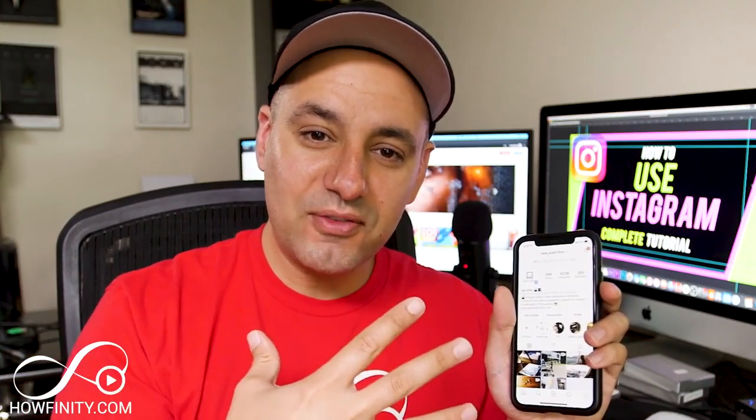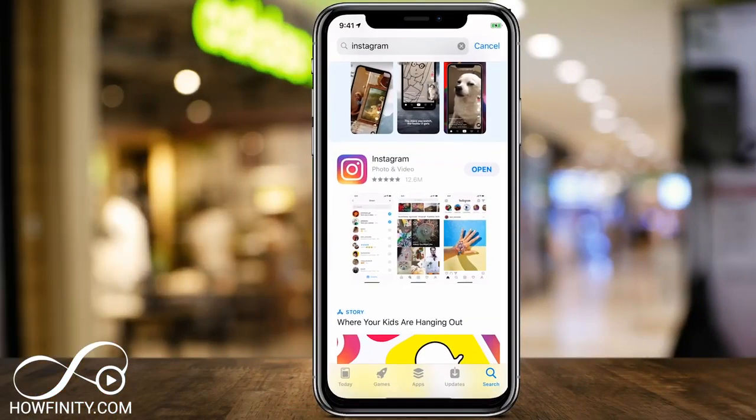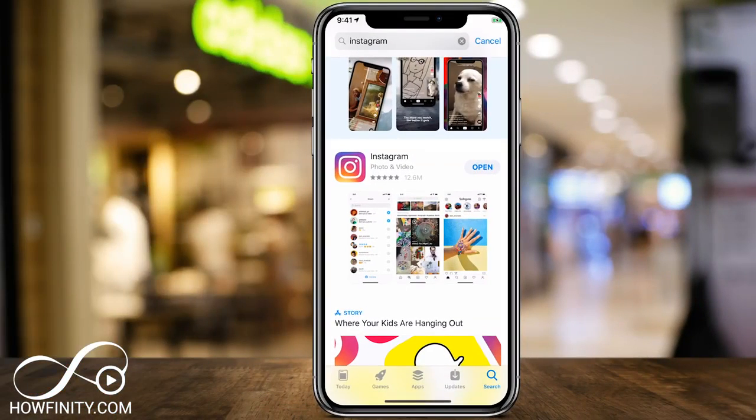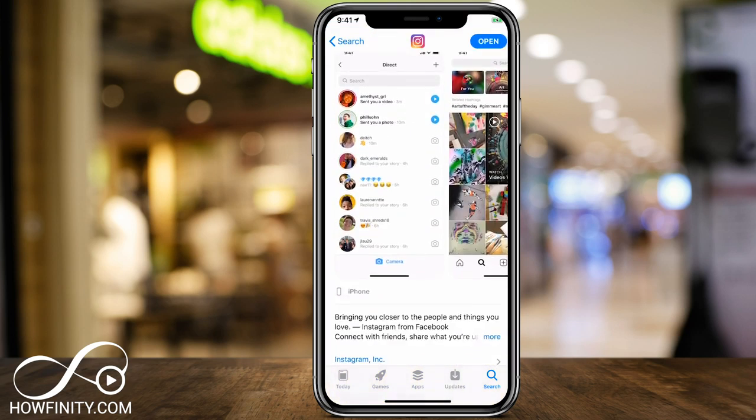Let's create an Instagram account from scratch, and I'll use one of my bigger accounts to show you exactly how to move around and use all the benefits that Instagram can give you on the social media platform. So inside of the app store of just about any phone you have, this is available for iPhones, for Android phones, and for Windows phones. Look for the Instagram app and then go ahead and download it.